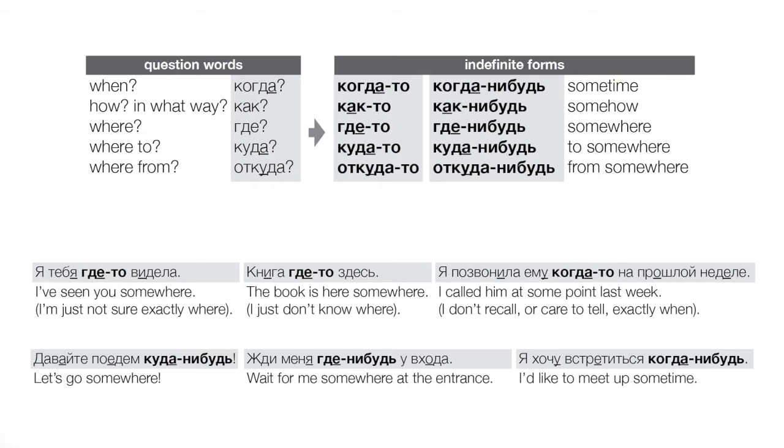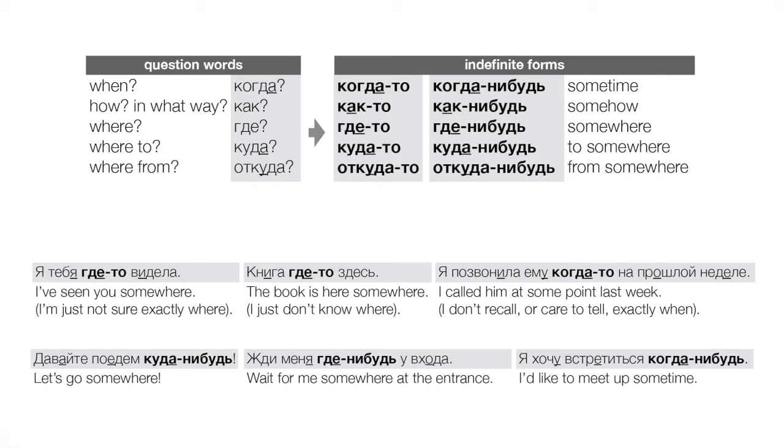Okay, now let's pull back for a moment and look at the translations, and you can see that these words are not translating here as anywhere, right? Let's go anywhere, right? That's not what we're saying here with the Russian. So again, if you see a book that tells you не будь translates as anywhere, you can see how misleading that is. Look at the second example. Wait for me anywhere at the entrance. Okay, we wouldn't say that. We just don't say that, and it doesn't capture the Russian.